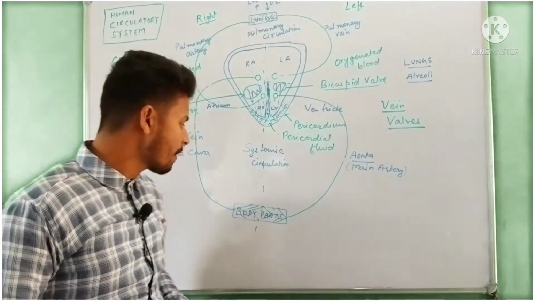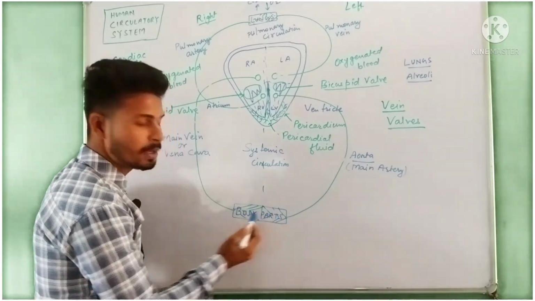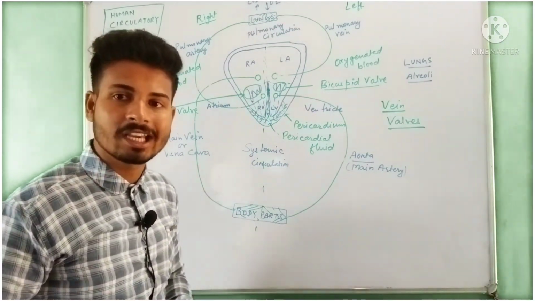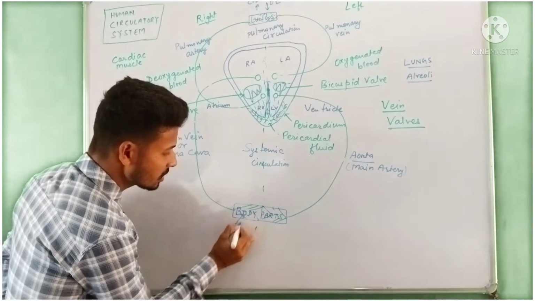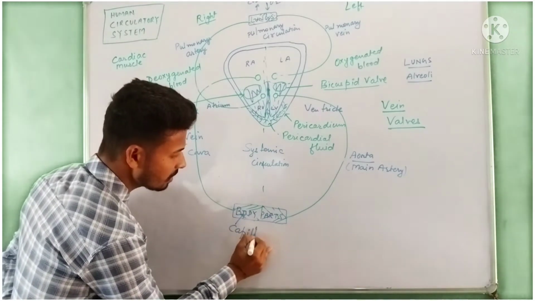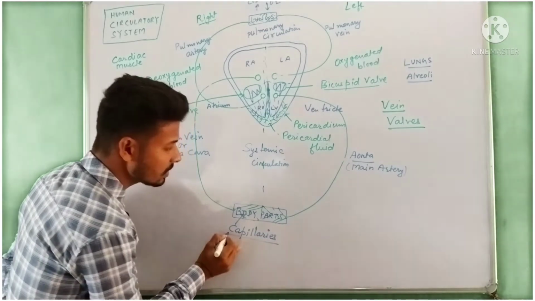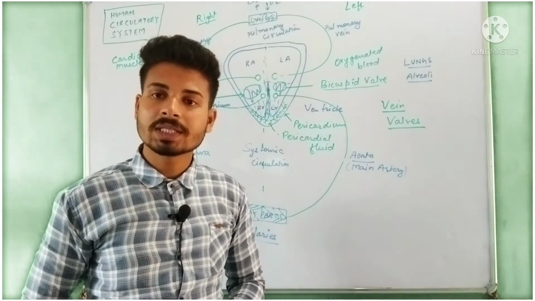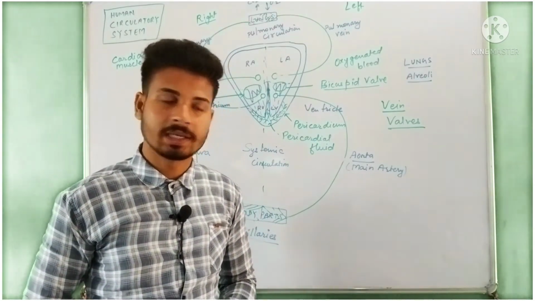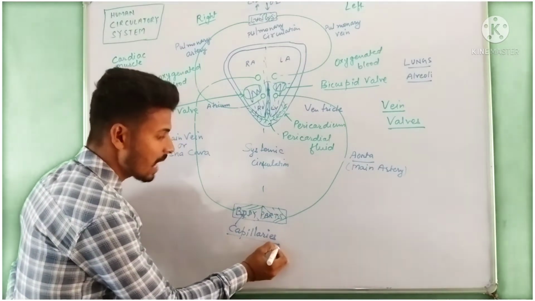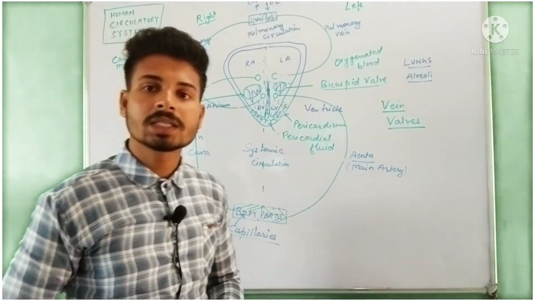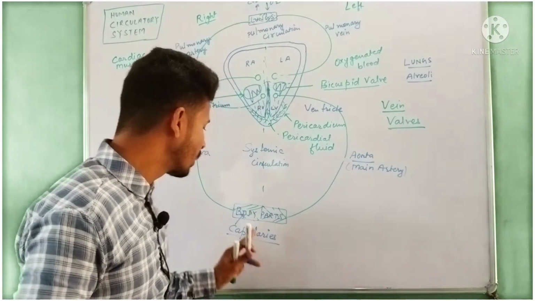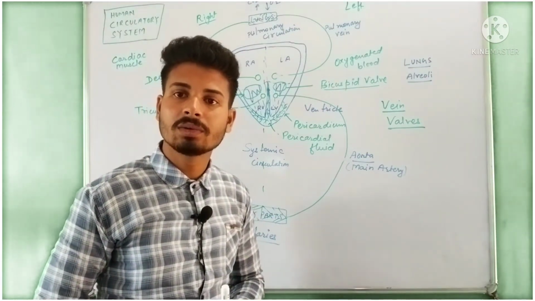Again, the structures between the body parts and the lungs, where exchange of gases takes place, are named capillaries. Many capillaries, small tube-like structures, are present, from where our blood loses carbon dioxide and gains oxygen. And in the body parts, our blood contains oxygen which is being used, and then it is transported containing carbon dioxide back to the heart.